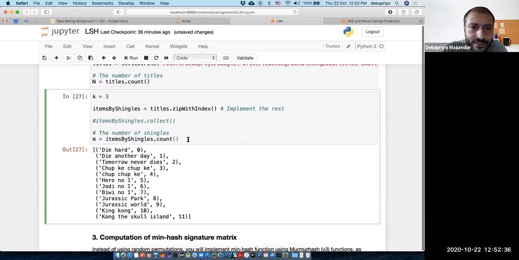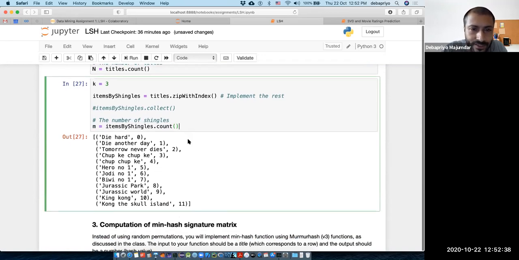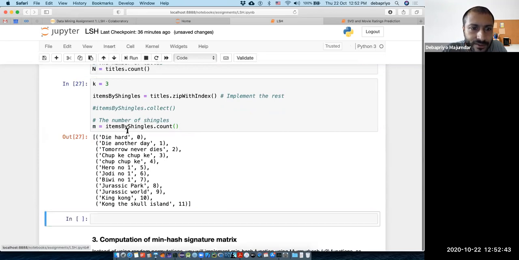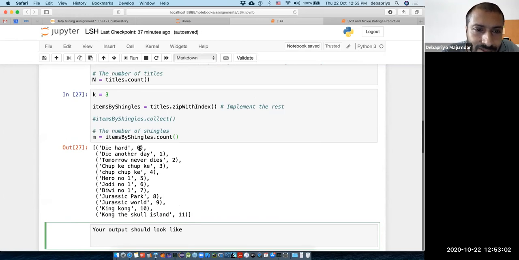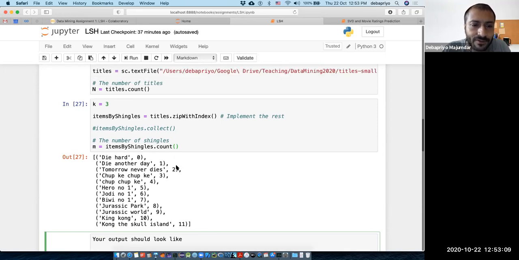I will write that down for you later. The output should look like: you will have a shingle and then a list of movie IDs. So the shingle die appears in movie ID 0, maybe movie ID 367, maybe another, and so on.